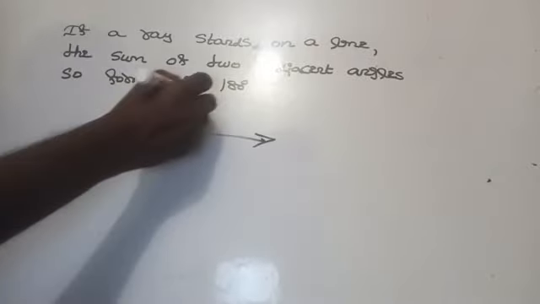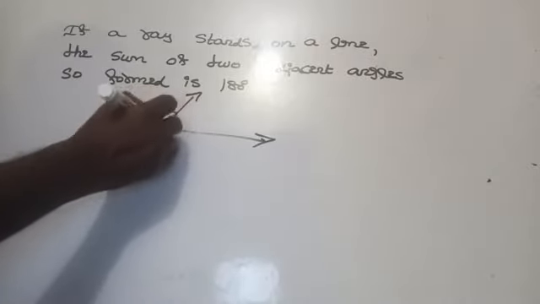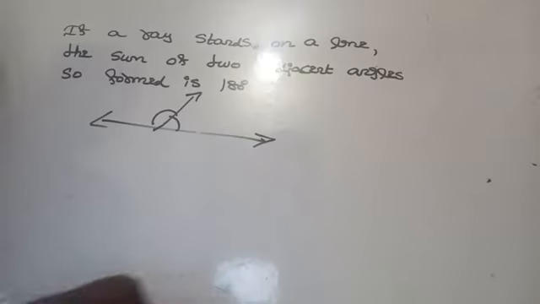This is a line, this is a ray, and these are the two adjacent angles. The sum of the two adjacent angles is 180 degree. Am I right here? Yes.